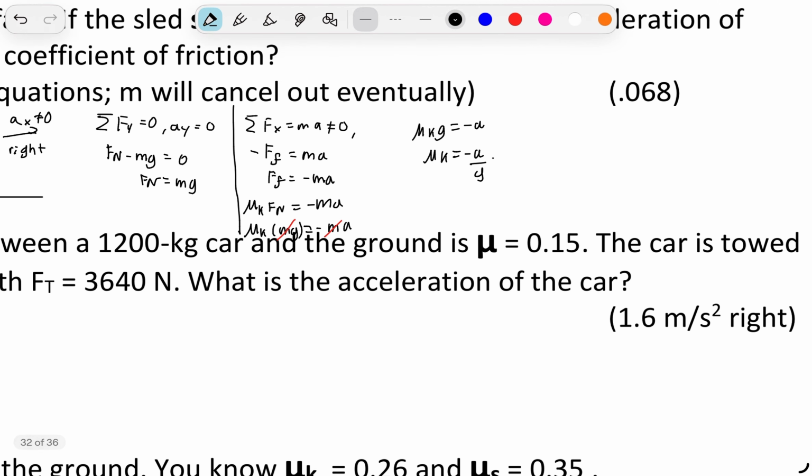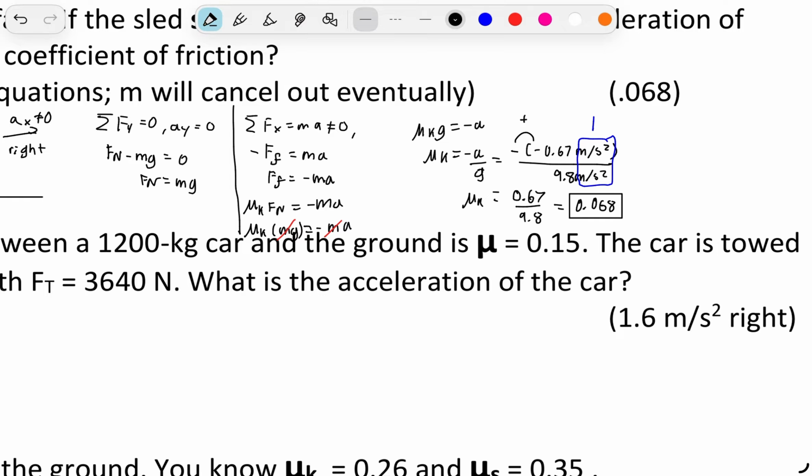So if we plug in our values, then we have that mu k is going to be equal to negative 0.67 meters per second squared divided by 9.8 meters per second squared. And we have meters per second squared over meters per second squared. That's going to equal 1, so that cancels out. And we just have here a negative times a negative, that's going to be positive. We have 0.67 over 9.8, which is going to give us a coefficient of kinetic friction of 0.068. And this is a unitless quantity.